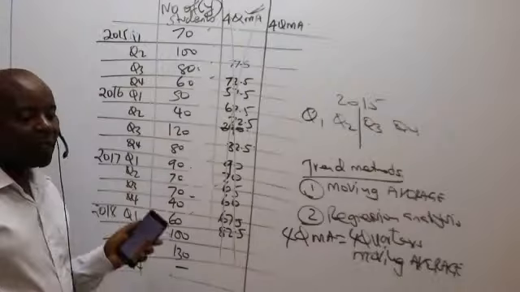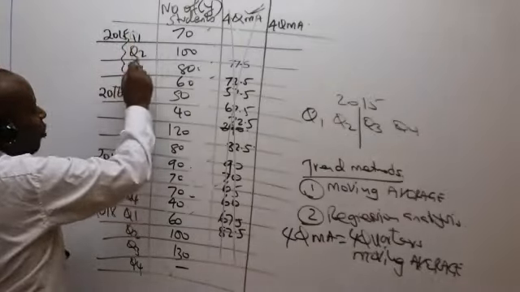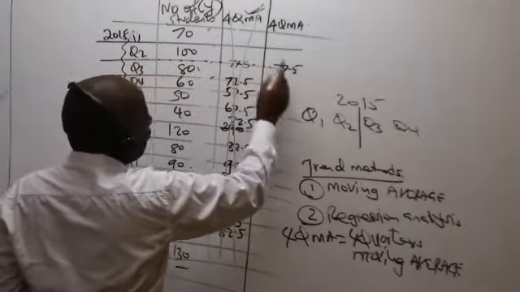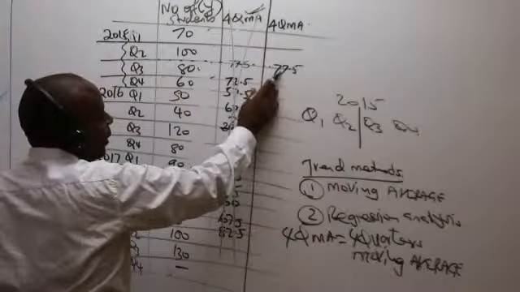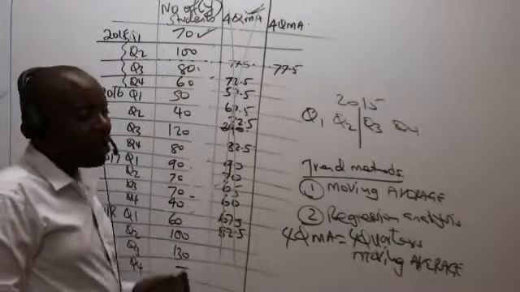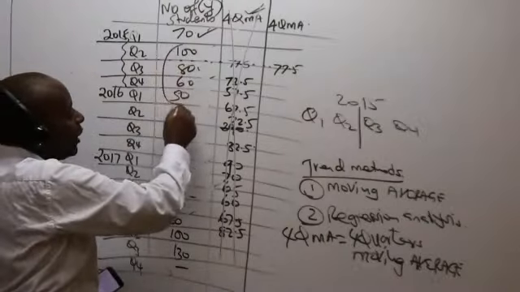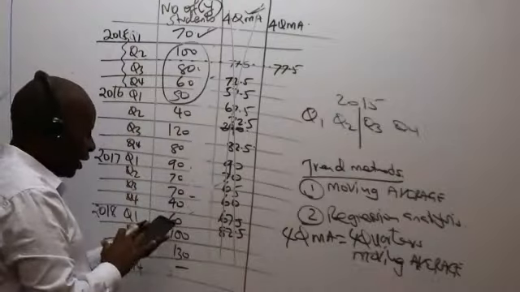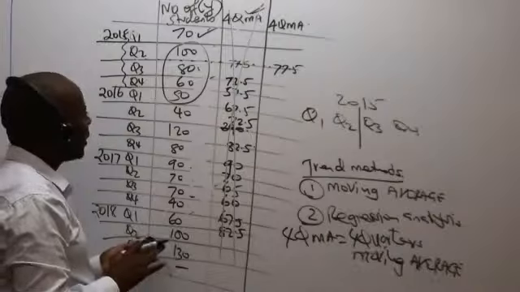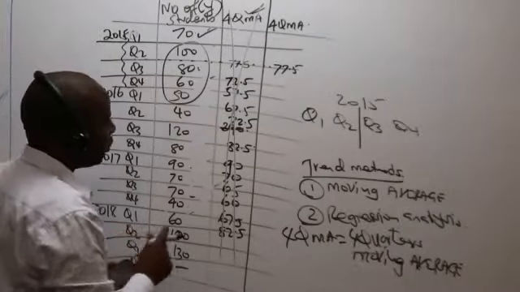Where do I write this 77.5? At the middle of the 4 quarters. Middle of the 4 quarters is here. So I'll write 77.5. And then, every time I get a moving average, I must tick the topmost figure. And then we move on. Now we take the next 4: 100 plus 80 plus 60 plus 50, equals, divided by 4, which gives me 72.5.